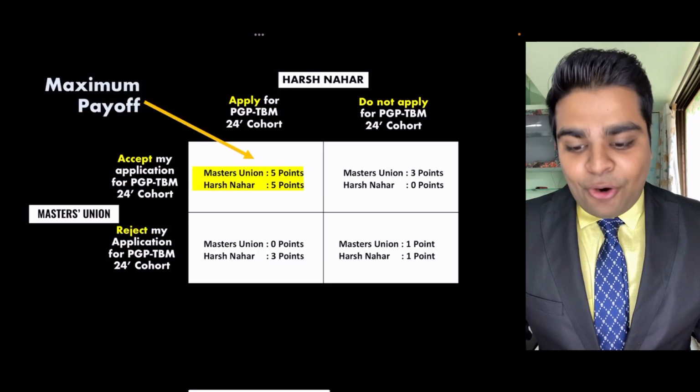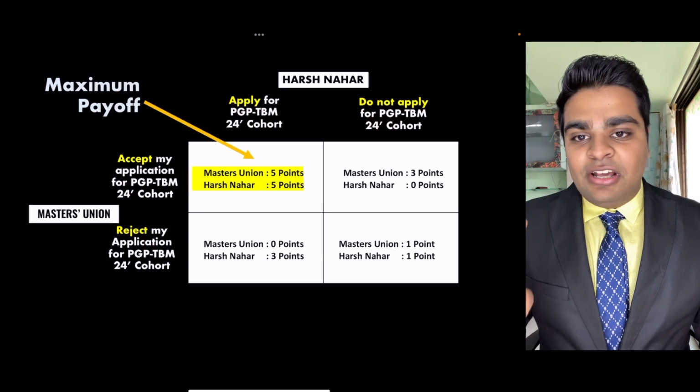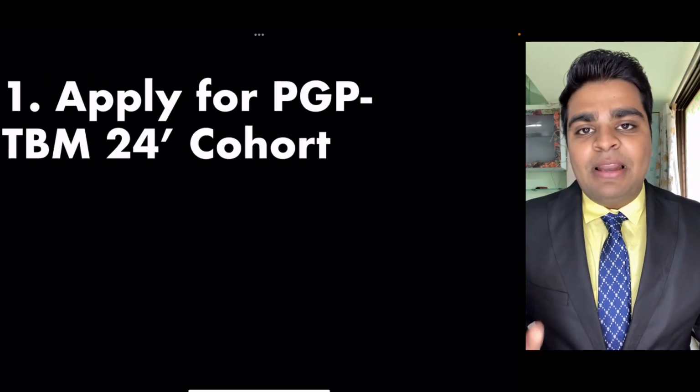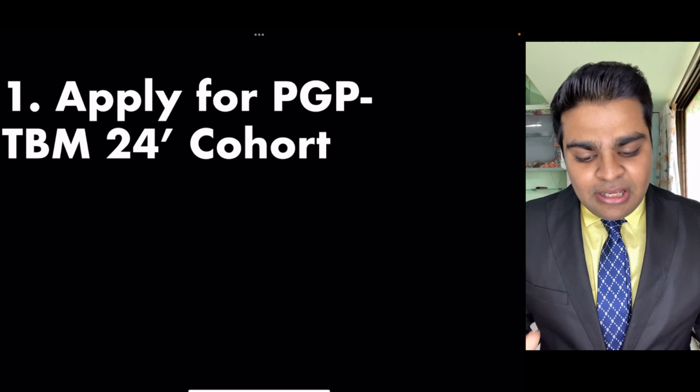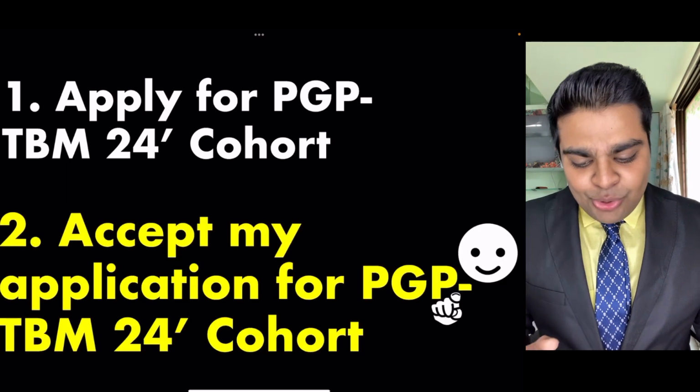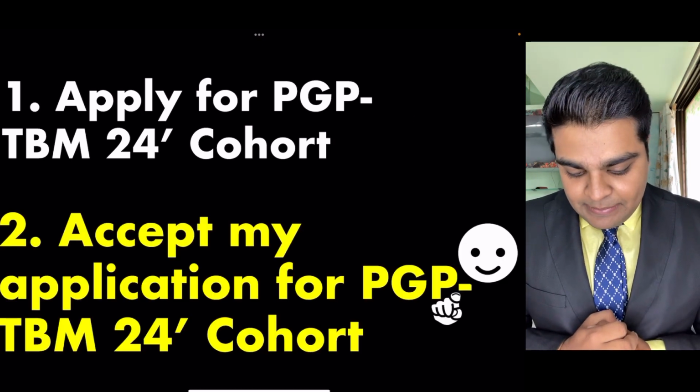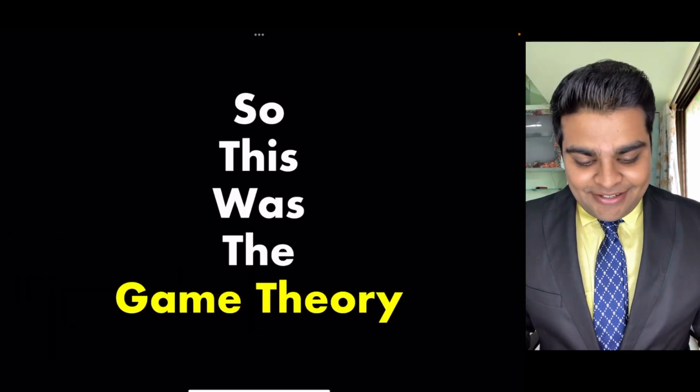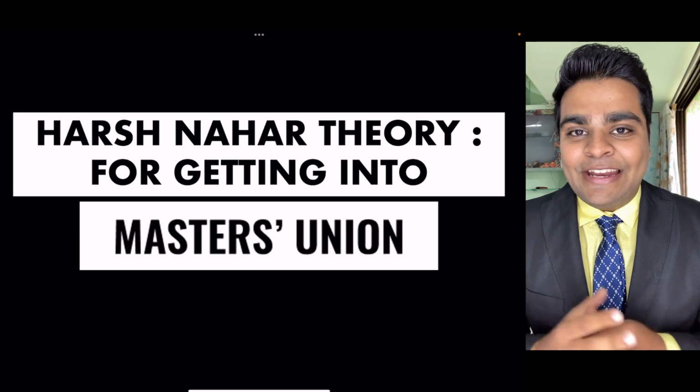So now this is the point of maximum payoff, and at this point we have two actionables. Number one, I apply for the PGP-TBM 2024 cohort, which I have already done. Number two, accept my application for the PGP-TBM 2024 cohort, which has to be done by you. So this was the game theory. This was the Harshna theory for getting into Masters Union.